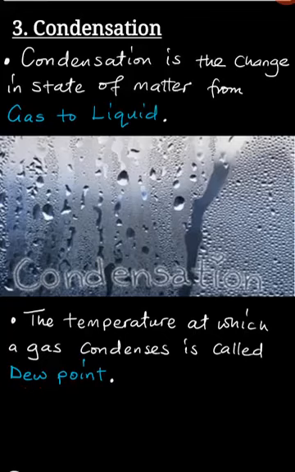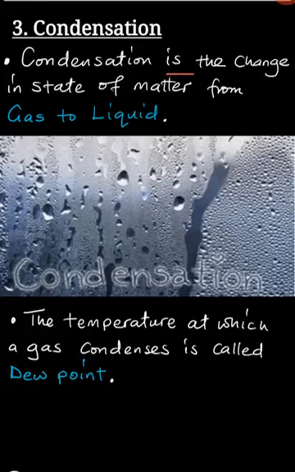So when you have a gas and then that gas changes from being a gas to being a liquid, what is happening there is that that particular gas is condensing. Now, the temperature at which that gas starts to become a liquid is what we call the dew point. The dew point. So you must understand this concept very, very clearly.